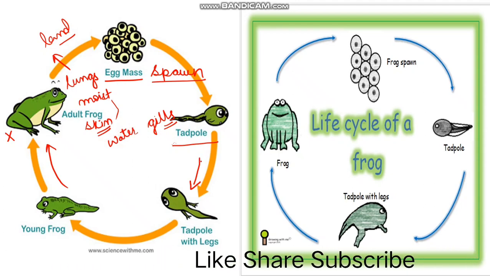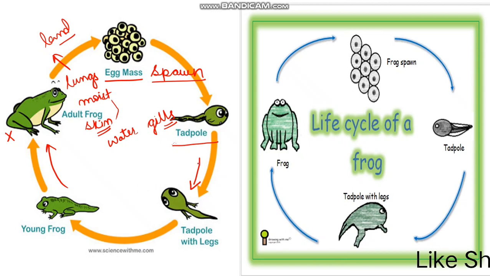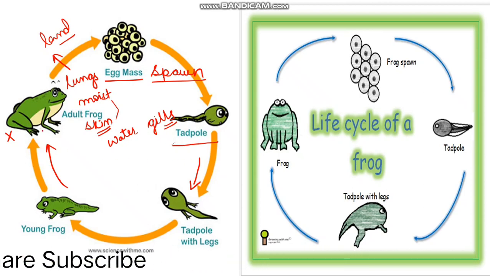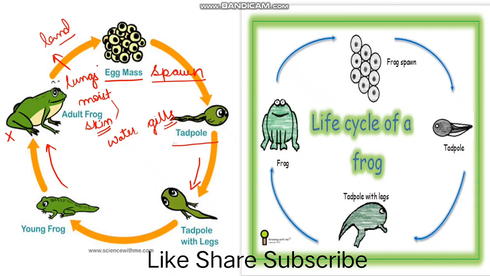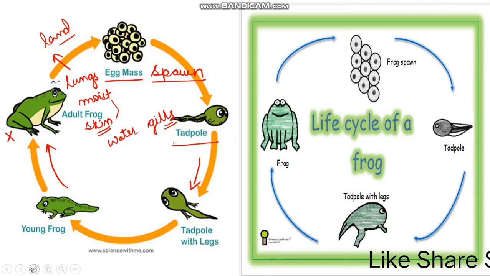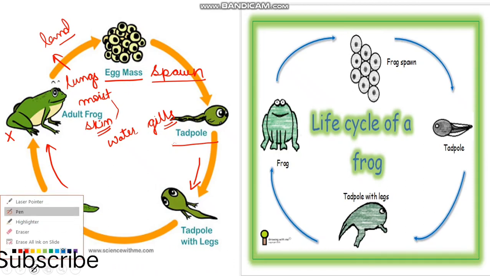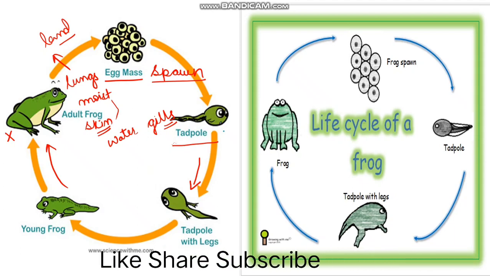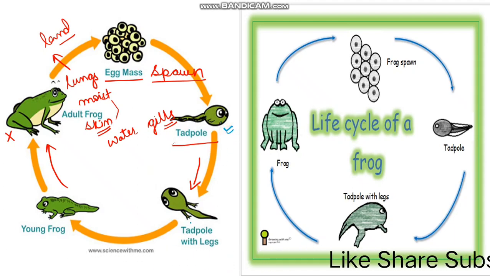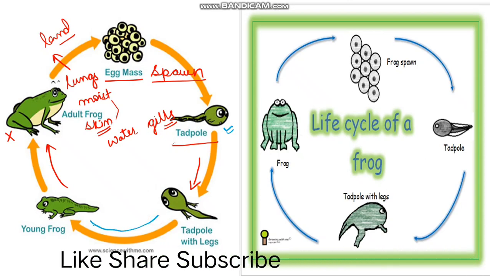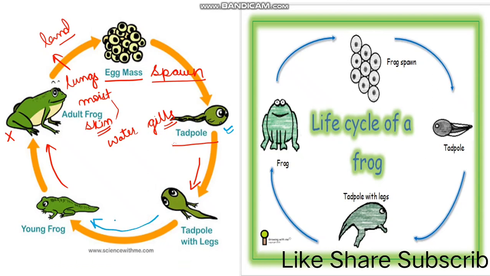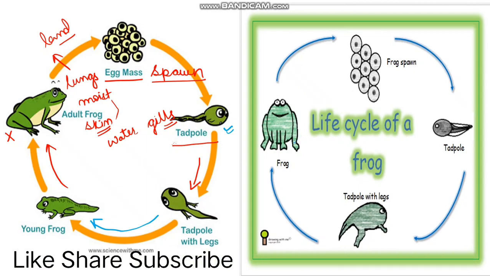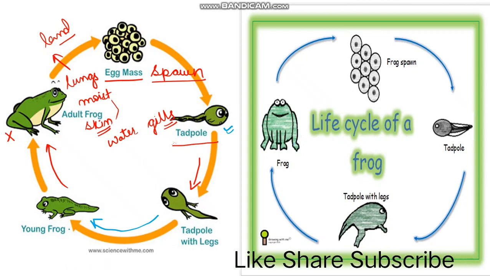So this is the life cycle of a frog, and this is how the female adult frog will again lay the egg spawn, and then it will again change into a tadpole. After the tadpole, it changes into a tadpole with legs, then into a young frog and then an adult frog. So this is the life cycle of a frog.